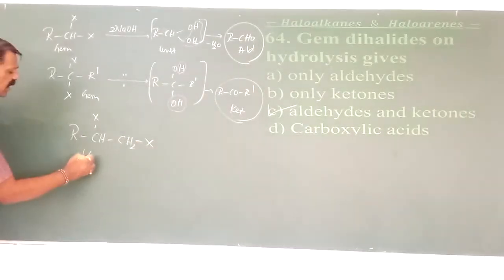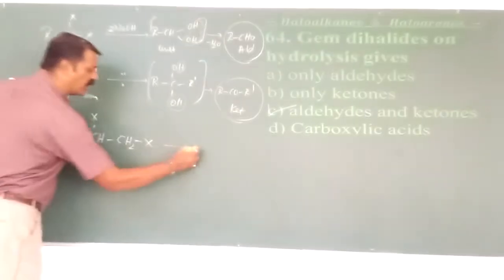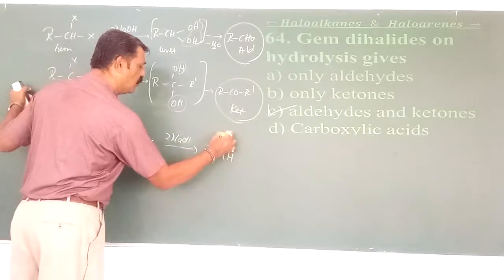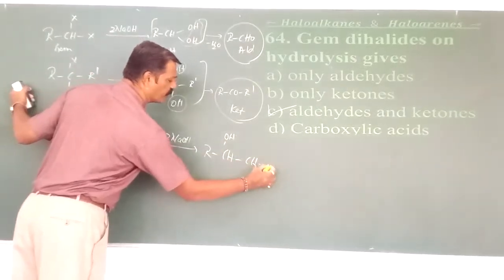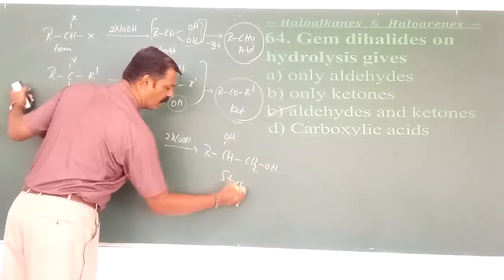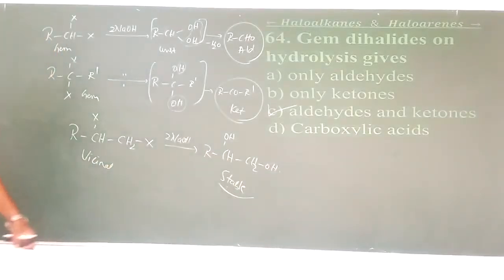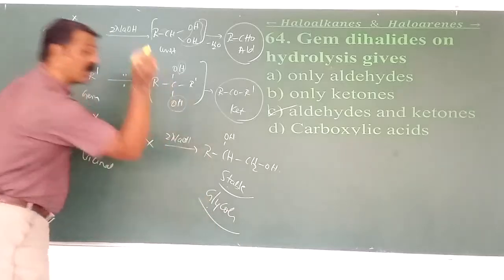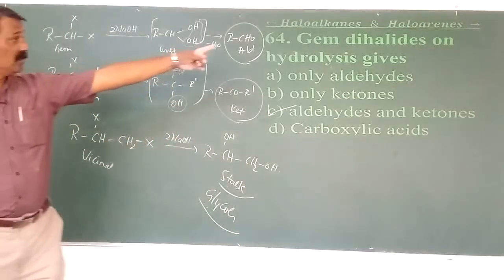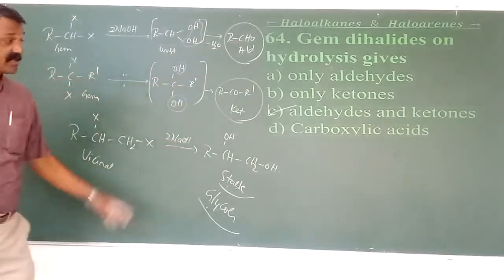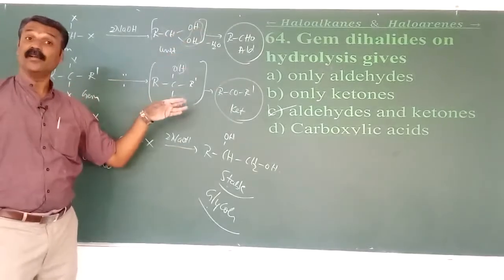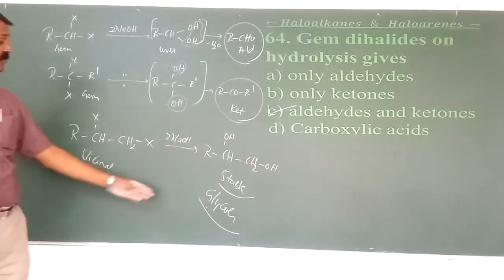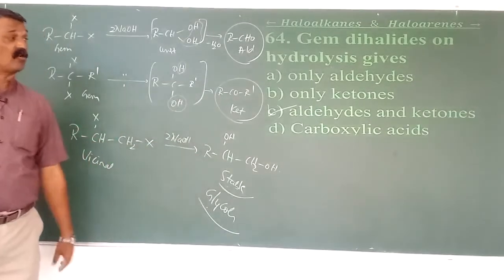Suppose if this is the case, it is called vicinal dihalides. When they are made to react with two equivalents of NaOH, I am getting RCH(OH)CH2OH. But this is stable. Why? Carbon is surrounded by only one OH, and these are called glycols. Gem dihalides on hydrolysis give either aldehydes or ketones, whereas vicinal dihalides on hydrolysis with aqueous NaOH or KOH give the respective dihydric alcohols.